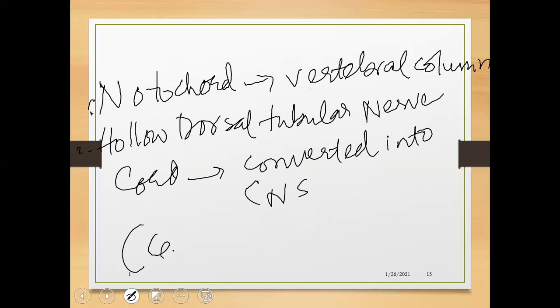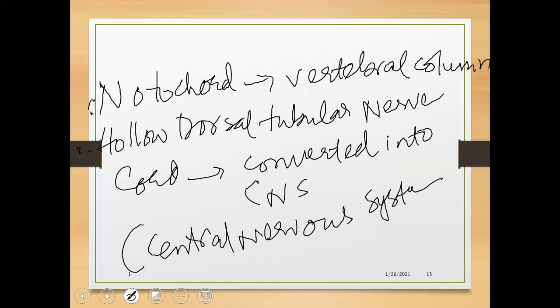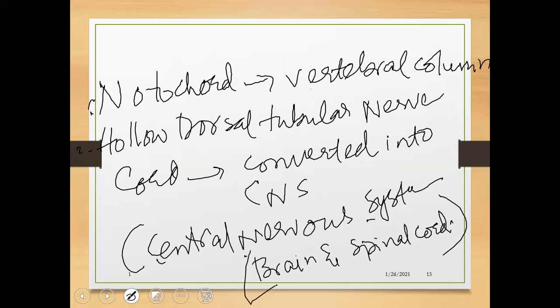CNS is the central nervous system. CNS includes one, the brain, and the other, the spinal cord.